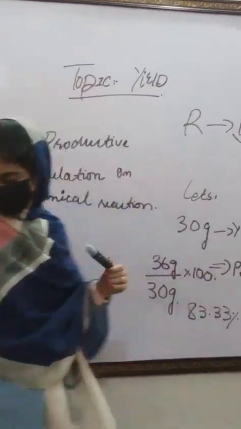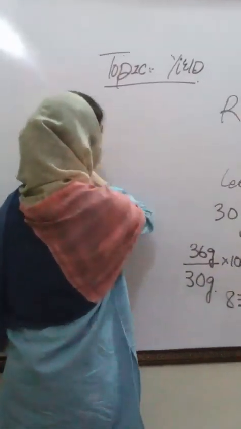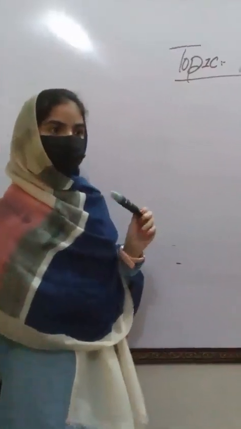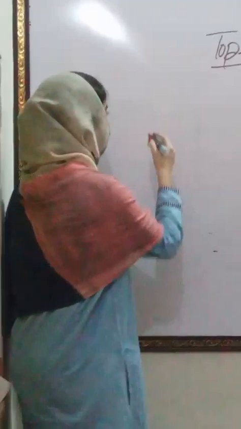Now let me tell you an example of theoretical yield. As I told you, theoretical yield is the amount of product that we get on calculation, not in real life, not in experiment.